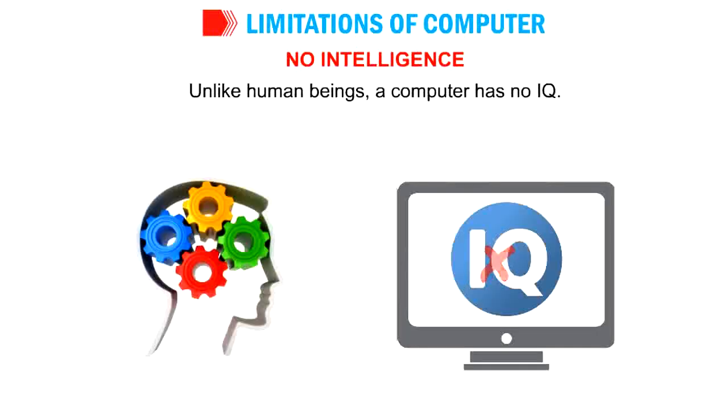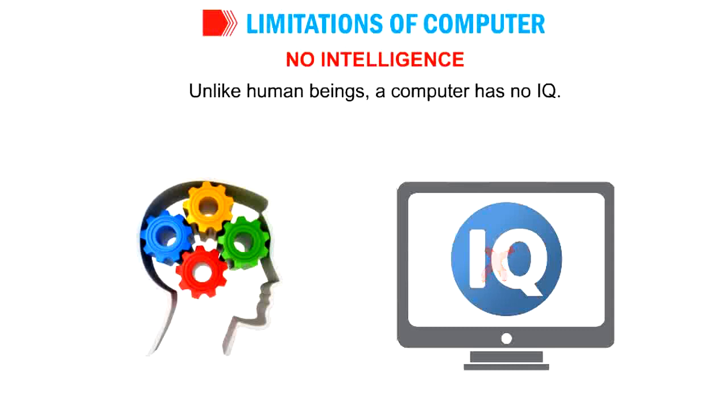Next one is no intelligence. Unlike human beings, a computer has no IQ. Whatever work you want, you can do in a laptop, computer or mobile, is it? But no. Without the user, a computer cannot do any action by itself. The computer is simply idle for a long time. Will it think, okay, now I will go into sleep mode? No. If the user sets a sleep mode, then after so many hours, it will go to sleep mode. No intelligence, no IQ for a computer.